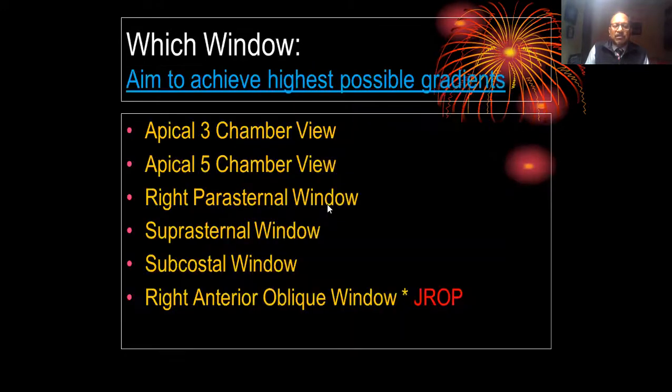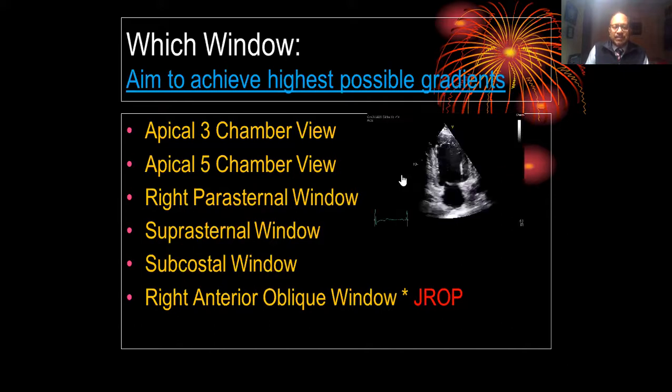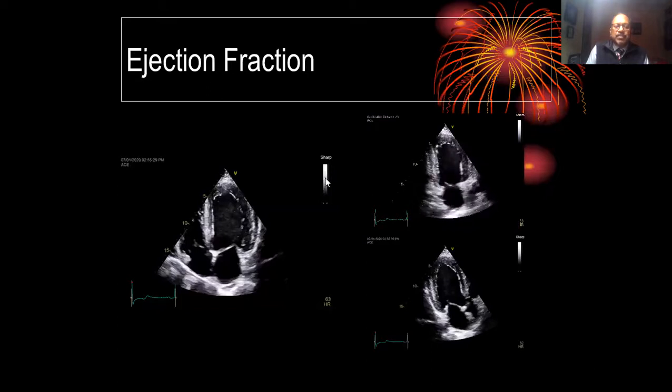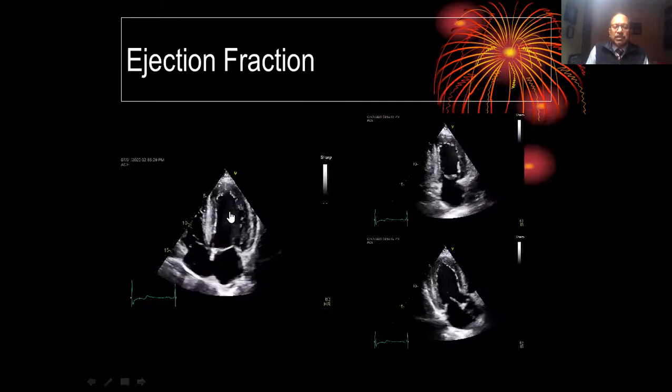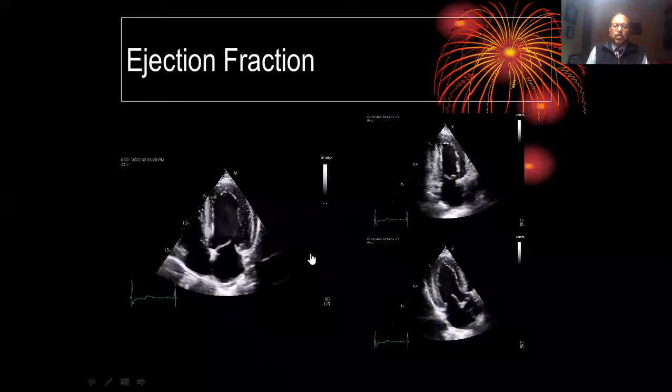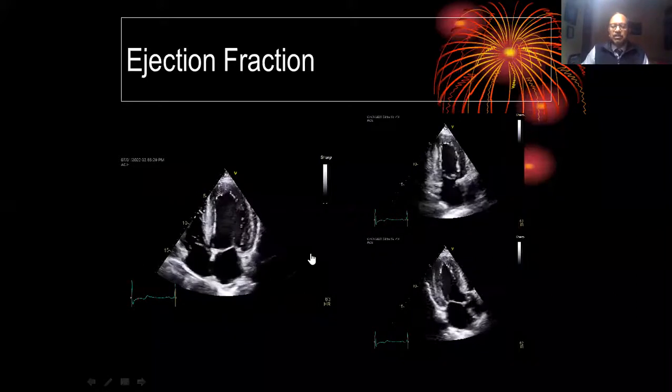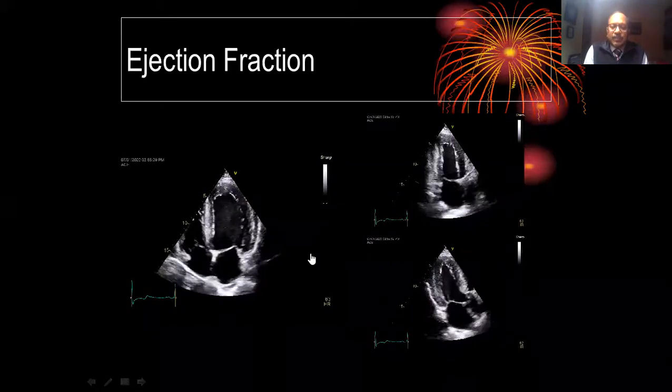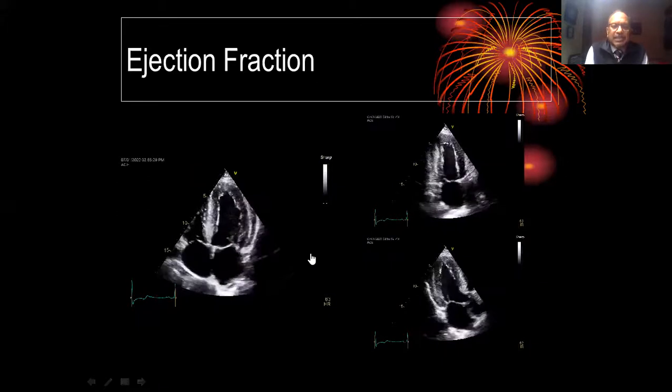So we looked at LVOT VTI, we looked at LVOT diameter, then we looked at the peak and mean velocity and gradients across the aortic valve and aortic valve VTI. Then comes the ejection fraction for these people. Look, it's very important to look at an ejection fraction for this subset of population. And it's not eyeballing this time.